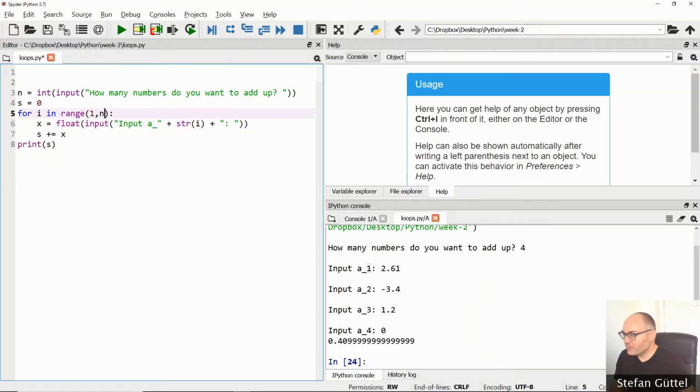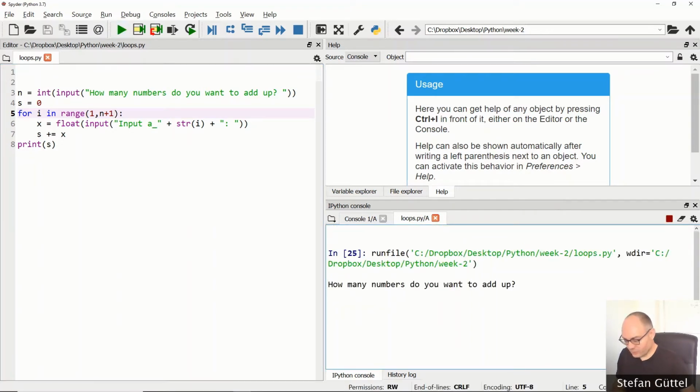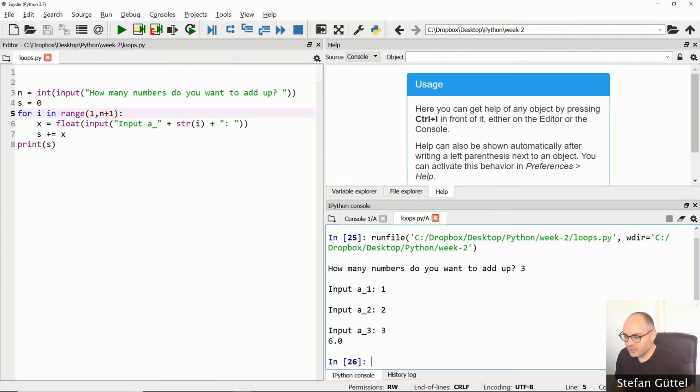However, we now need to remember, if I start counting at 1 and I want to input n numbers, I need to have the second parameter of the range function to be n plus 1. Because the last value is not included. So this should work. I want to add up 3 numbers, 1, 2, 3, and indeed the sum of these numbers is 6.